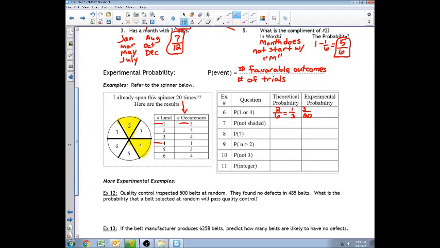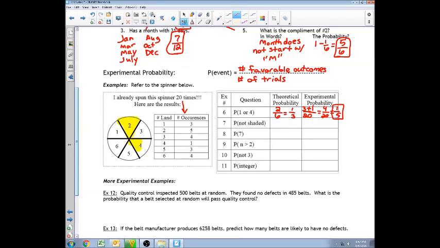So I'm going to take 3 and add the number of times I landed on 4, which is 1. So it would be 4 over 20. 4 over 20 would simplify to 1 over 5. Okay? So all you're going to do is take the outcomes that are favorable, or the outcomes that I'm looking for, and put that over the total number of times that we tried something.